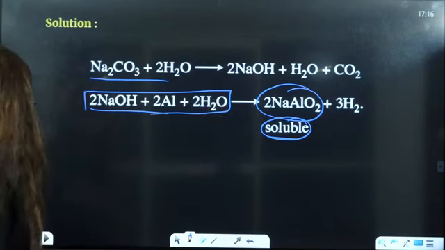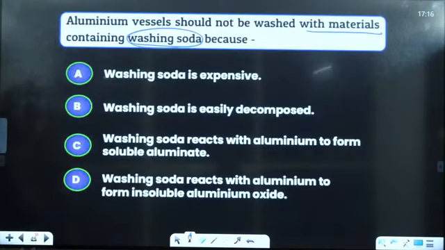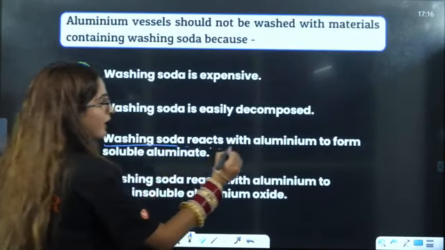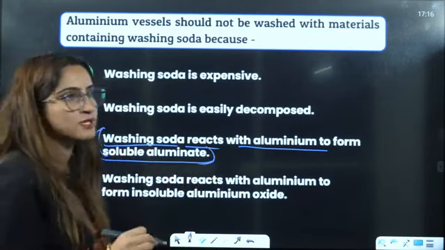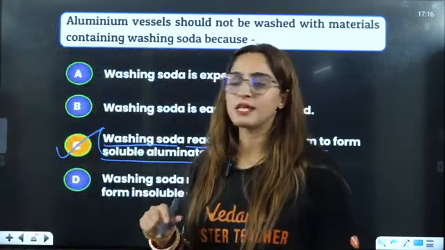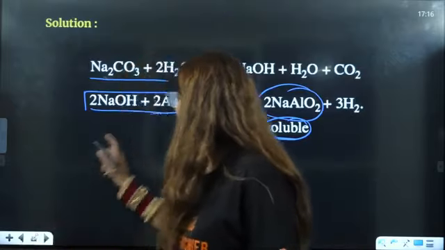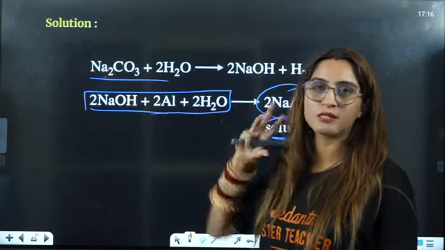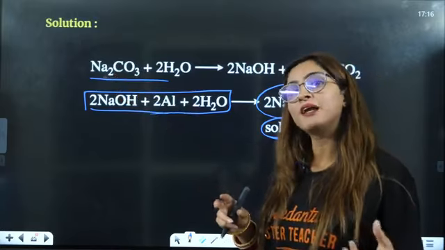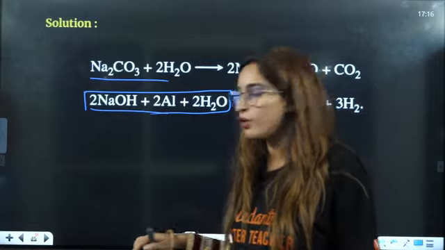NaAlO2. That is the reason this is not done. Okay, so the answer is going to be, what are the options given to you? Washing soda reacts with aluminium to form a soluble aluminate, right? That is the reason. Do you know what kind of reaction this is? Firstly, washing soda in water is converted to a basic form, and a base and a metal react very easily with each other. Okay, right?